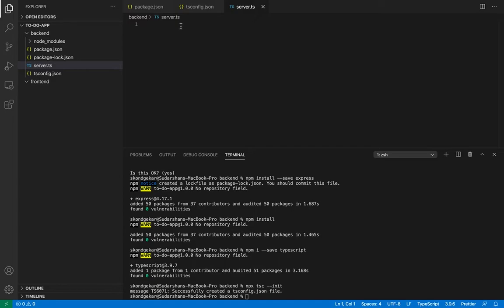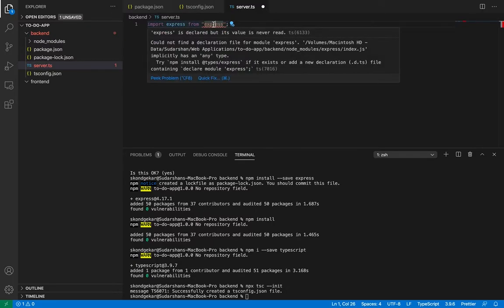So I will import Express, and here star. I'm saying import Express from Express.